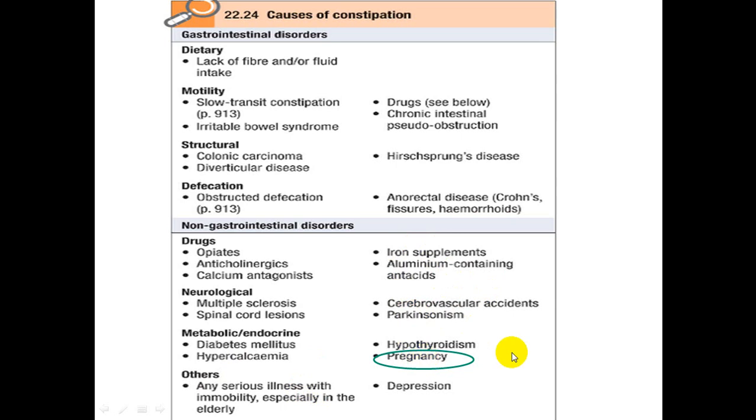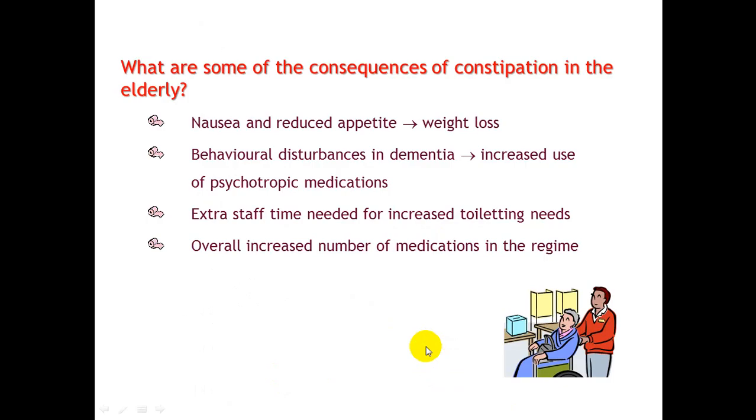And for this, I make a circle. I remember a pregnant patient who had constipation for 4 months, no bowel motion for 4 months. This is part of normal physiology due to pressure of the uterus on the bowel, but this is rare. Depression can also cause constipation.